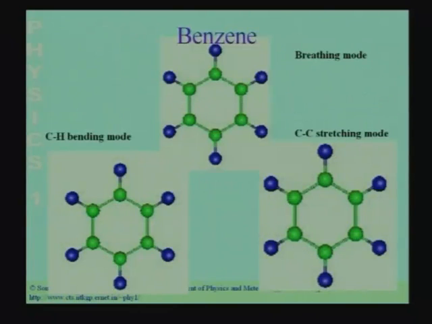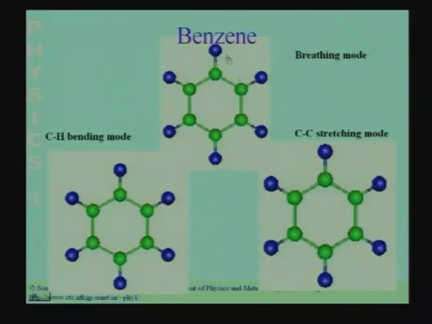So, let me discuss a particular example. The example we are going to discuss is the Raman effect of benzene. Now, benzene, I am sure you all know, is C6H6, and this shows you the structure of the benzene molecule. The benzene molecule has 6 carbon atoms, and the carbon atoms form a ring like this, and each carbon atom has a hydrogen sticking out. The blue dots show you the hydrogen atoms.